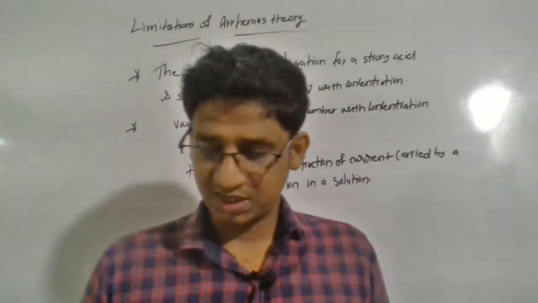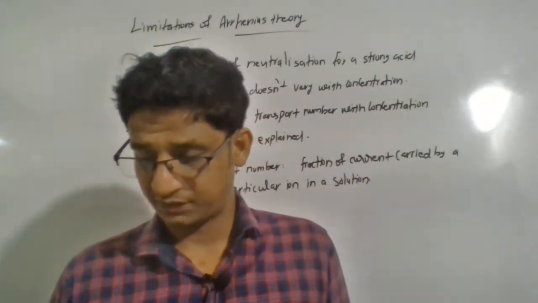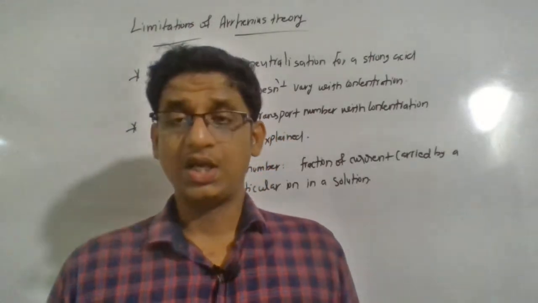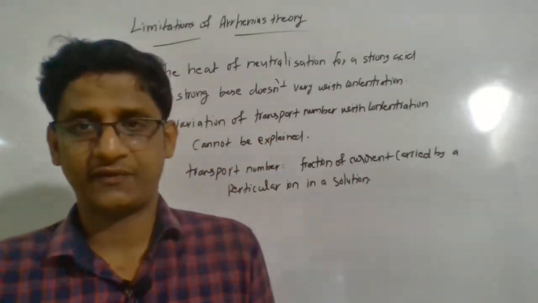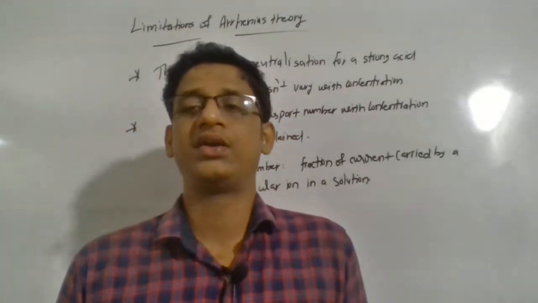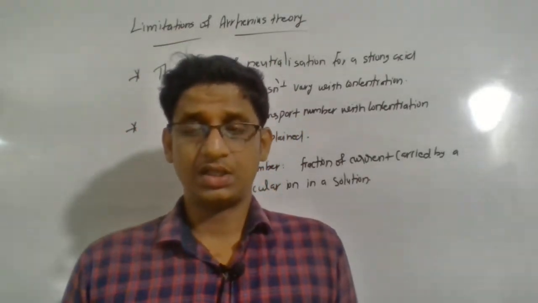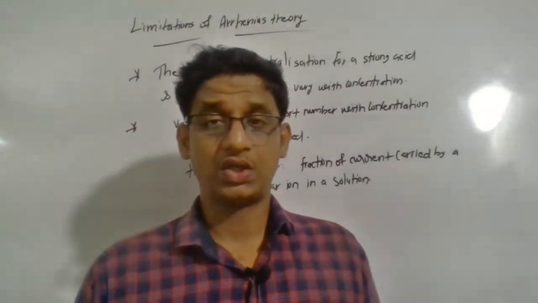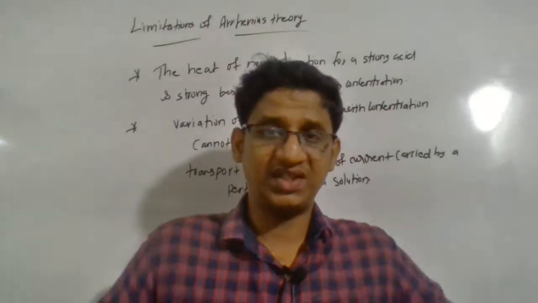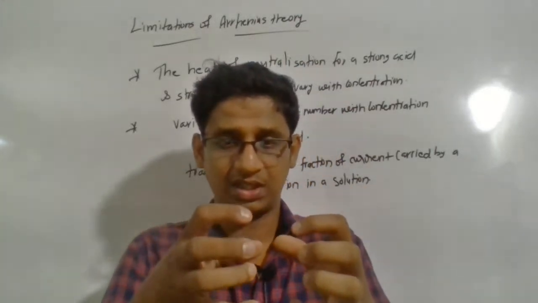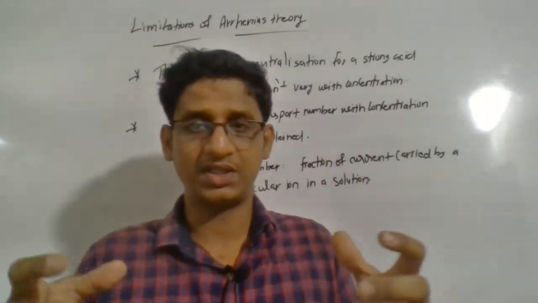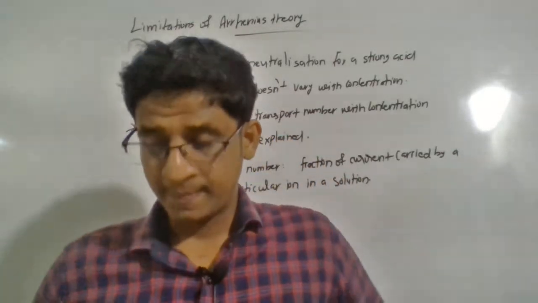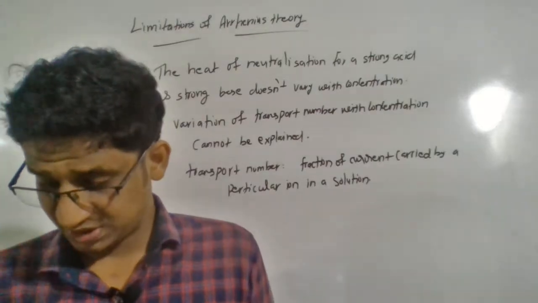Then Arrhenius theory assumes the independent existence of ions, which also influences the mobility. Mobility of an ion is different at different concentration. Why does ionic mobility vary with different concentration? Because ionic mobility definitely varies with the electrostatic force of attraction. If the electrostatic force of attraction between the ions is higher, ions cannot move as freely as they do in the dilute solution. So that is not considered. Then the degree of ionization.